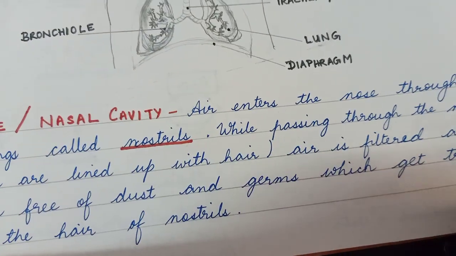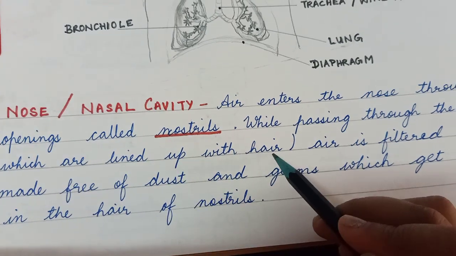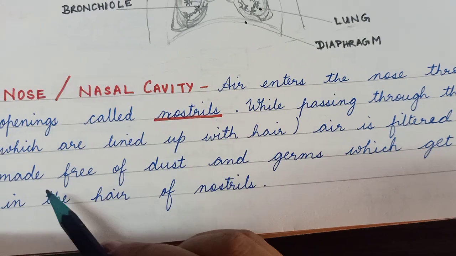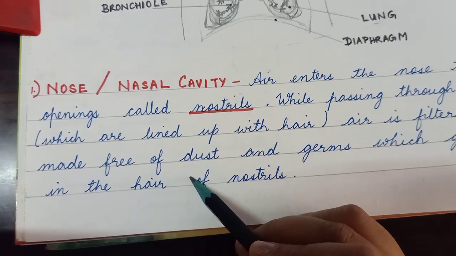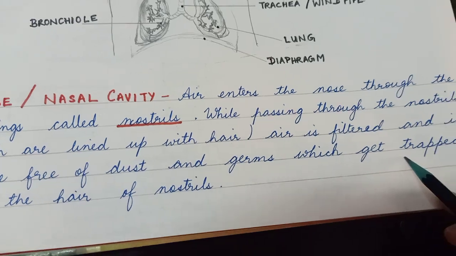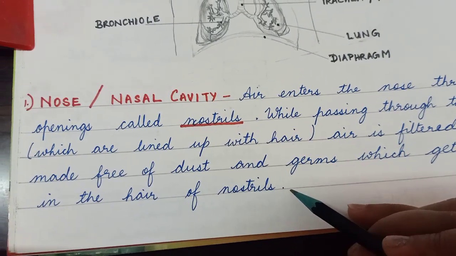While passing through the nostrils, which are lined with hair, air is filtered and made free of dust and germs, which get trapped in the hair of the nostrils.